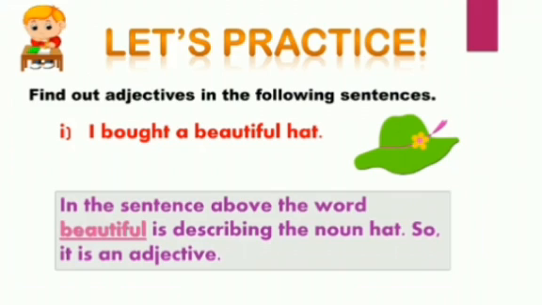So now let's practice. Find out adjectives in the following sentences. I have a few sentences for you and you are going to tell me which words are adjectives here. Number 1, I bought a beautiful hat. Can you tell me the adjective in this sentence? Yes, very good. Beautiful is the adjective here because it is describing the noun hat. So in this sentence, the word beautiful is describing the noun hat, so it is an adjective.